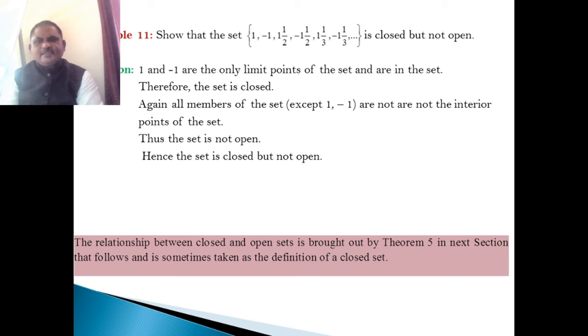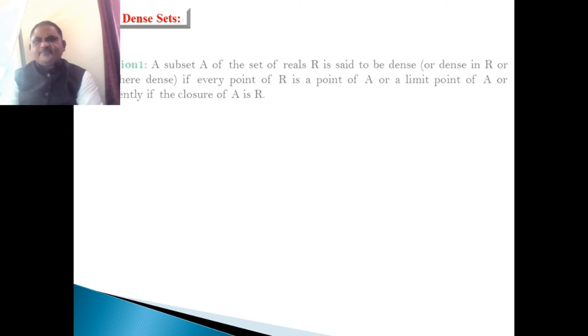The relationship between closed and open sets is brought out by Theorem 5 in the next section that follows, and is sometimes taken as the definition of closed sets. Next, what is a dense set?